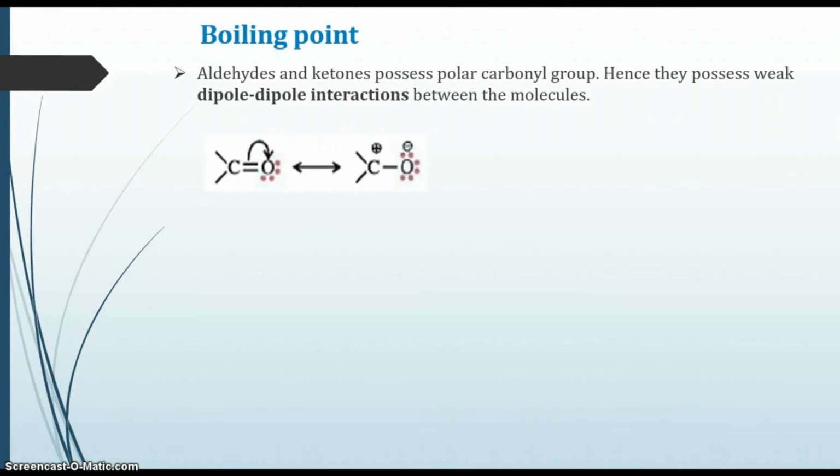So due to this, the carbonyl group becomes polar in nature. Hence they possess weak dipole-dipole interaction between the molecules. So aldehyde molecules possess dipole-dipole interaction between them and ketone molecules also possess dipole-dipole interaction between them.